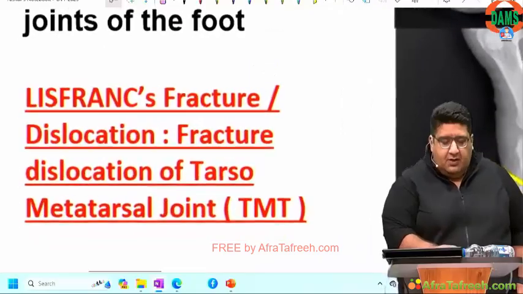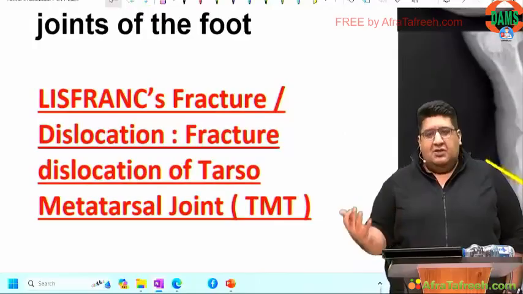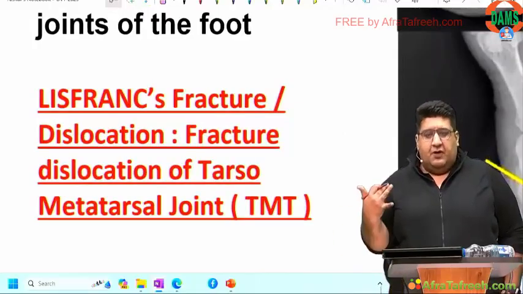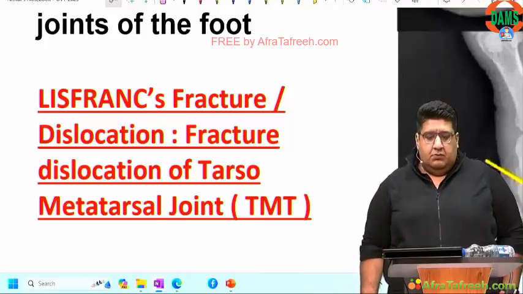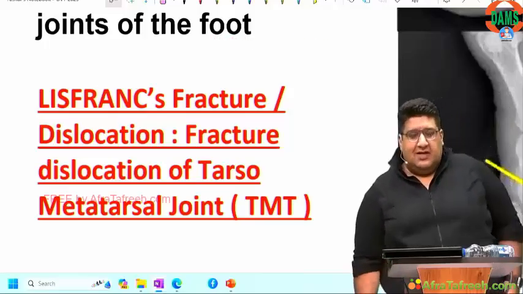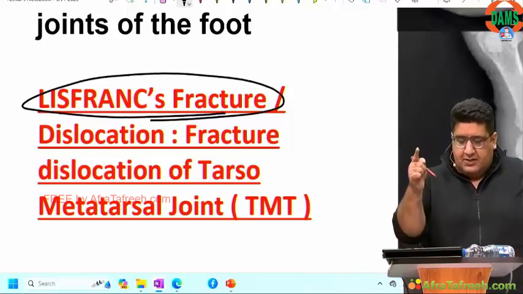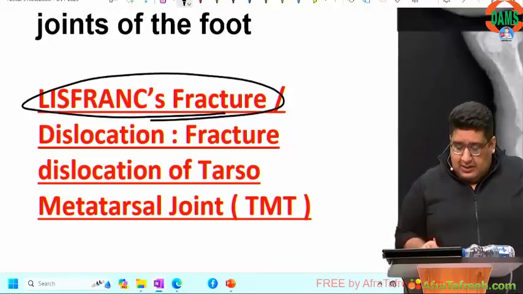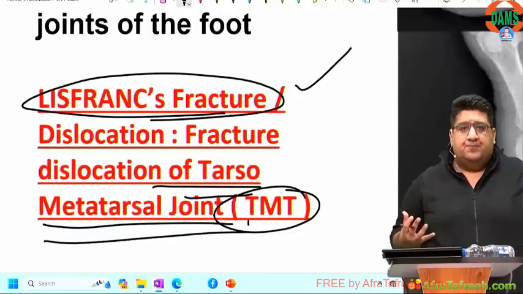So first of all, Lisfranc went to Napoleon and told him that if you're riding a horse and if you get down from that and if you twist your foot, you can have an injury or a fracture to your joint called the tarsometatarsal joint. Napoleon was a big man. He said, Lisfranc, that joint is yours. From that day till today, Lisfranc joint is patent with TMT. Anything happening at the tarsometatarsal joint is patent with Lisfranc.